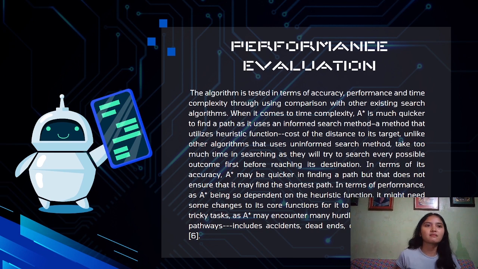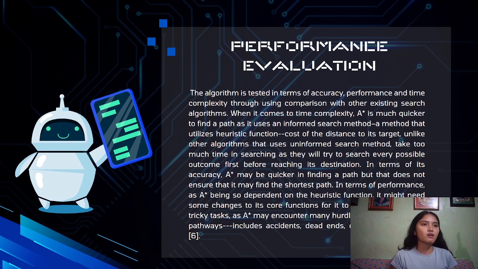Unlike other algorithms that use a uniform search method, which takes too much time in searching as they try to search every possible outcome first before reaching the destination. In terms of accuracy, A star may be quicker in finding a path, but that doesn't ensure that it will find the shortest path.